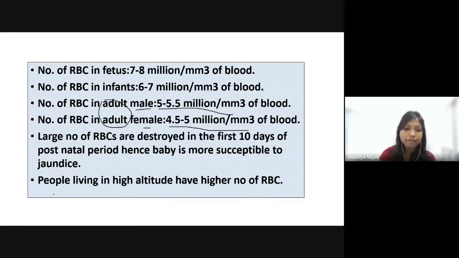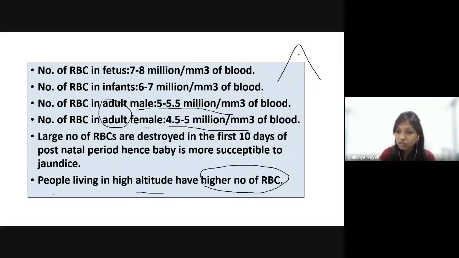People living at high altitude have a higher number of RBCs. Why so? If we talk about a mountain, the peak of the mountain is at higher altitude. The people living there have more RBCs because, as we all know, at high altitude there is low oxygen.